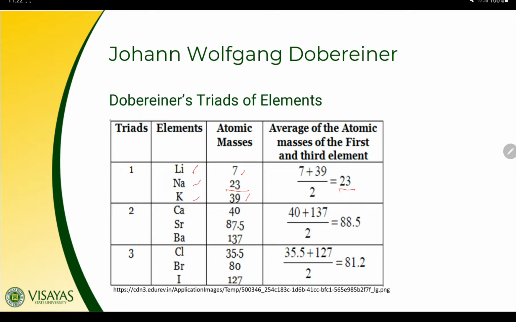Another example, for the second triad, we have calcium, strontium, and barium. Calcium has an atomic mass of 40, barium has an atomic mass of 137. If we get the average of the two, we get 88.5, which is actually close to 87.5, the atomic mass of strontium. So that is how Döbereiner grouped the elements in triads. Now the problem with Döbereiner's law of triads is that not all elements can be grouped this way.